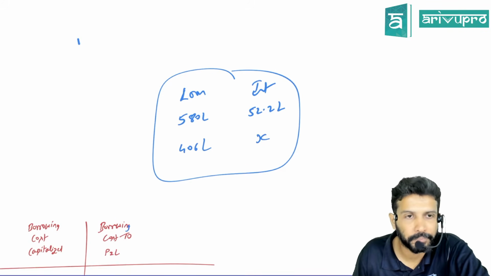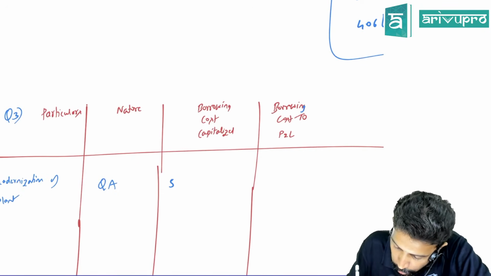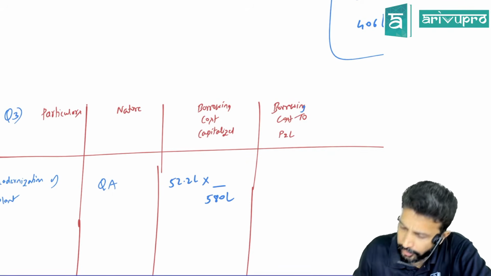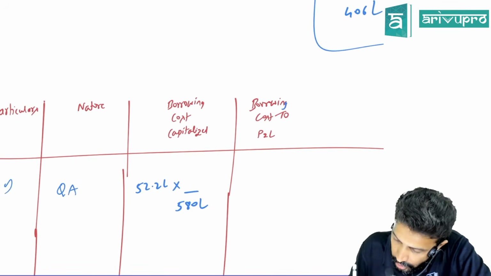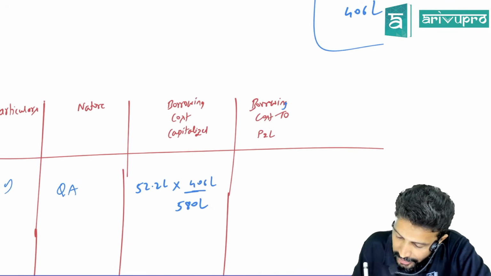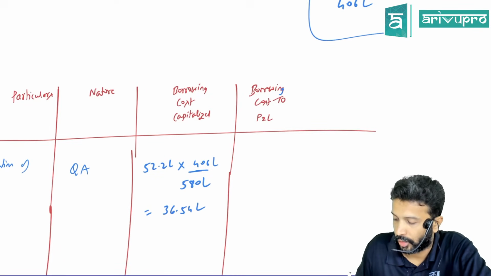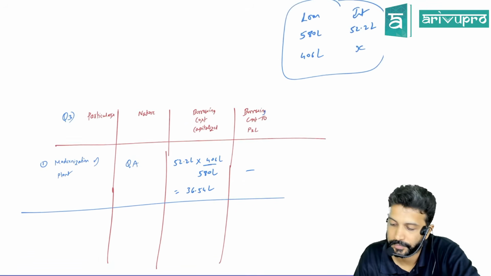Same drama. So again, like this, 52.2 lakh is the interest on a loan amount of 580 lakh. For 406 lakh, how much is the interest? 36.5. That is what will get capitalized. Any doubt?